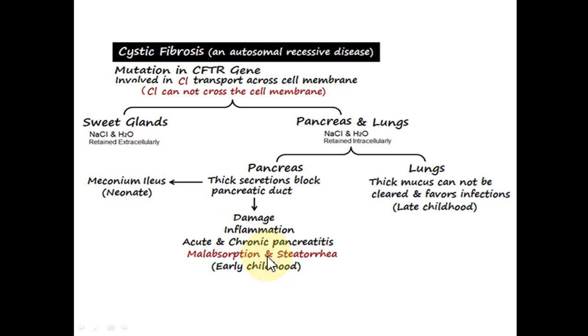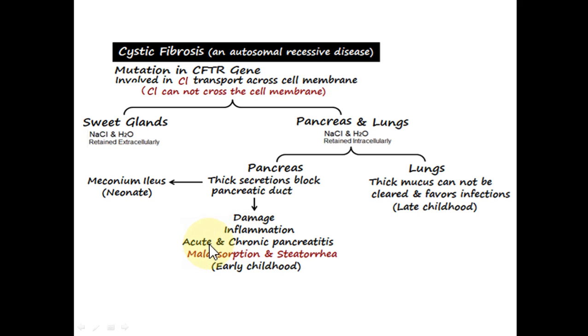If we take the early childhood, what happens? The thickened secretions in the pancreatic ducts, if they cannot be passed into the small intestine, there will be a backflow. And we know that the pancreatic enzymes, pancreatic lipase, will cause digestion of the pancreatic tissue itself,